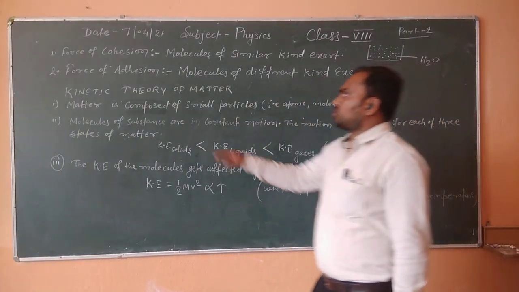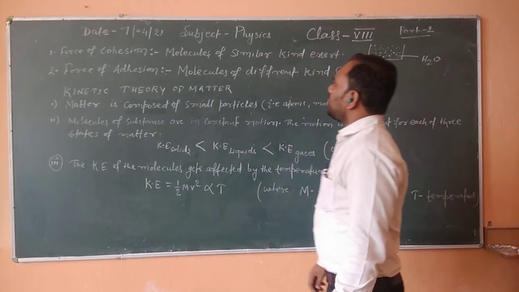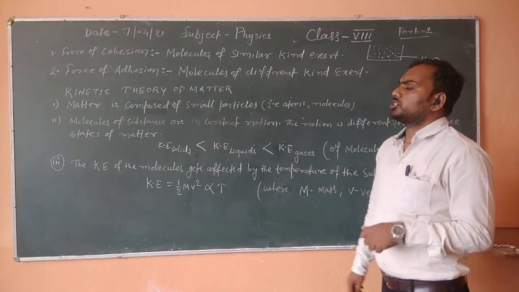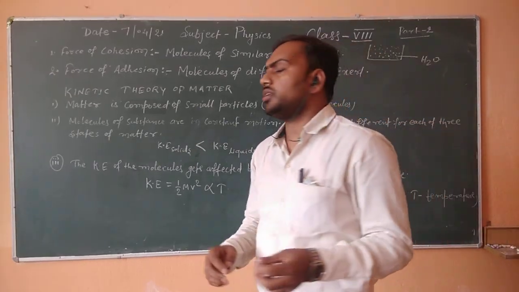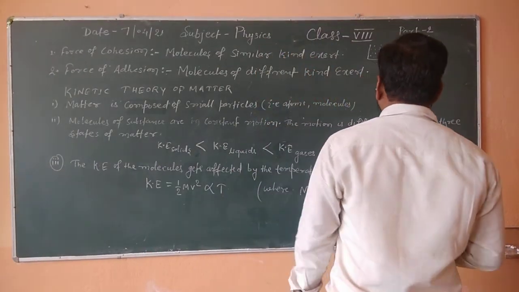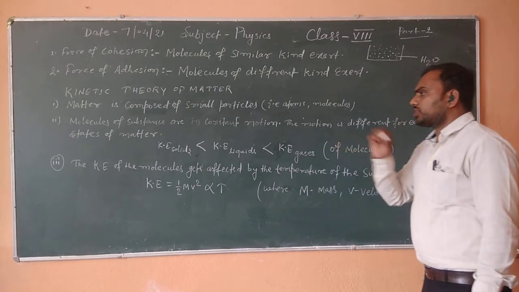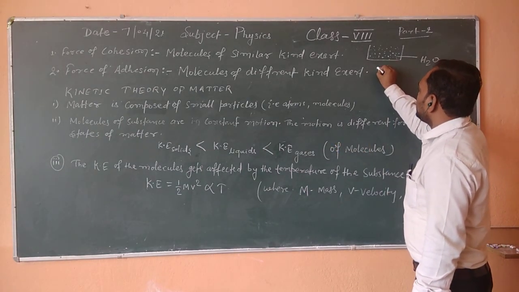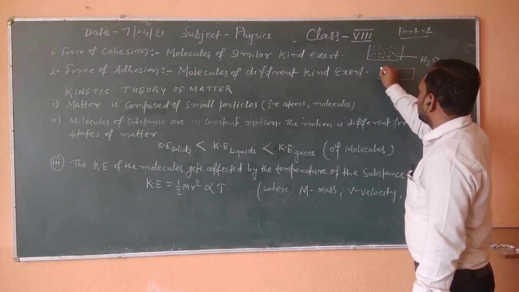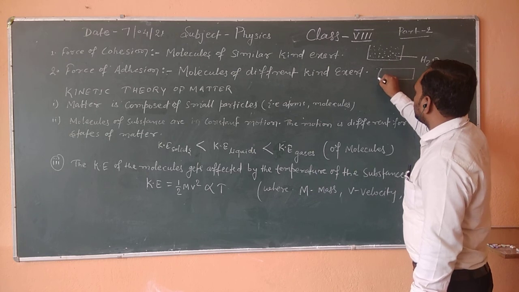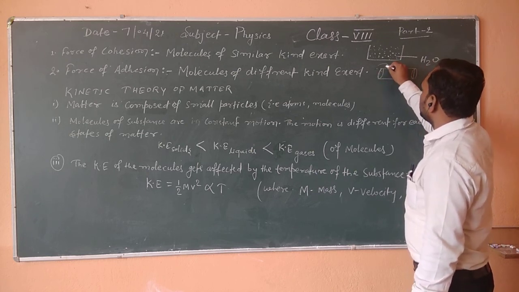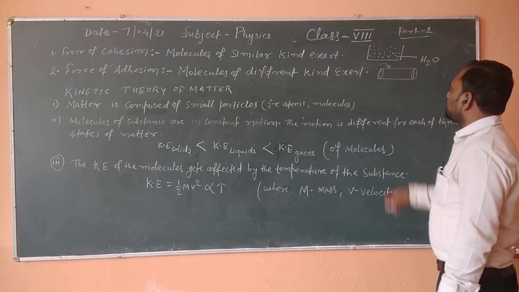Next is force of adhesion. Molecules of different kind exert a force that is called force of adhesion. For example, let's say there is a chalk, and on the chalk I am putting some other liquid, that is ink or water.